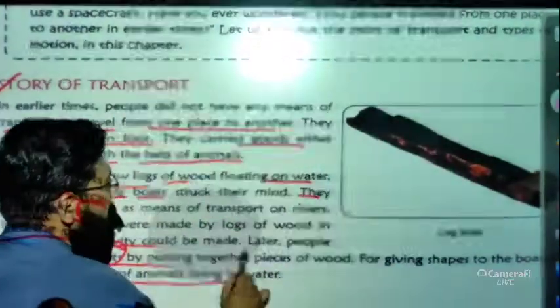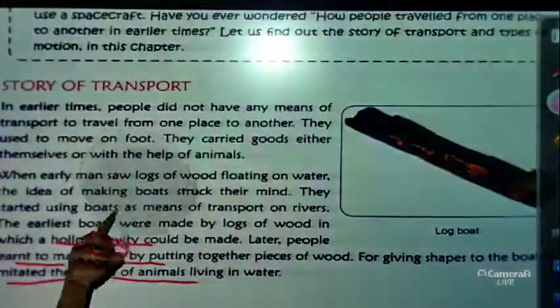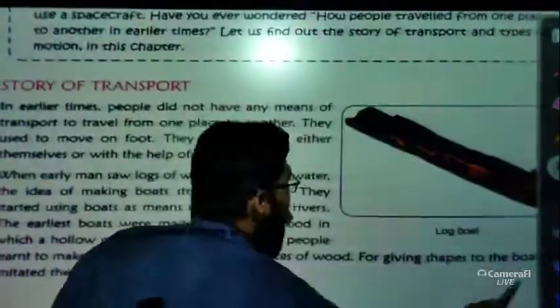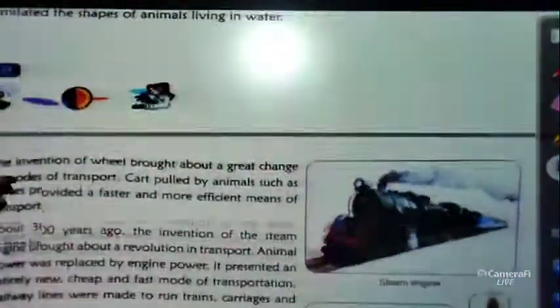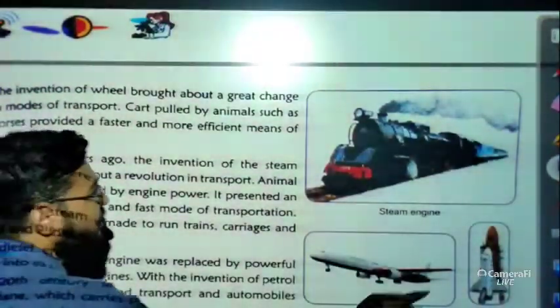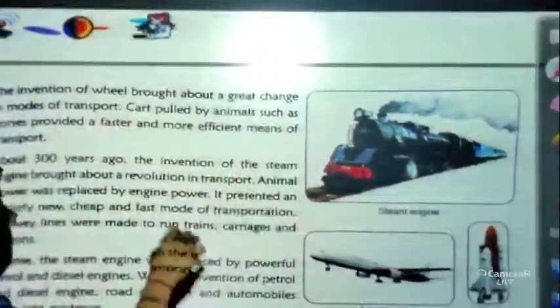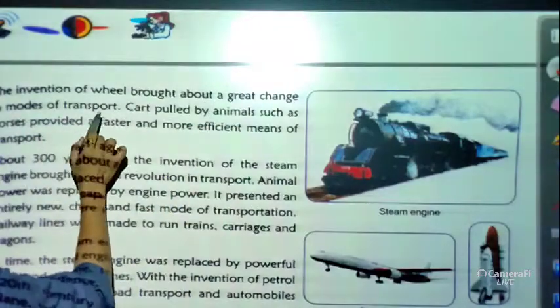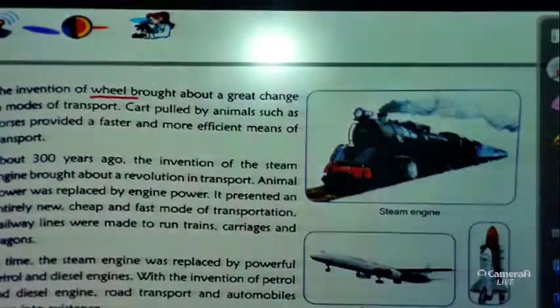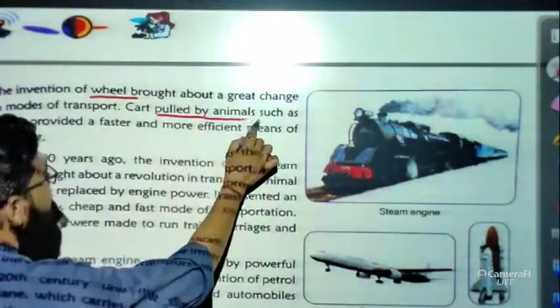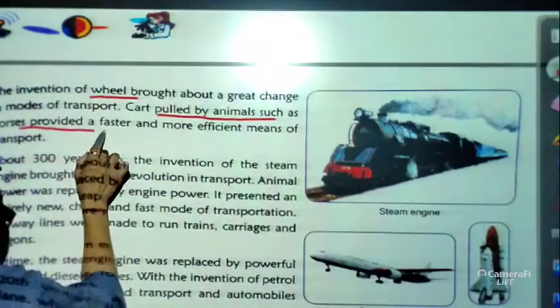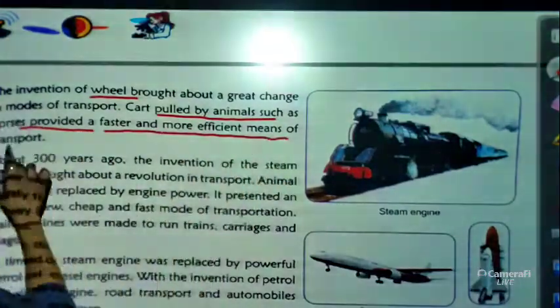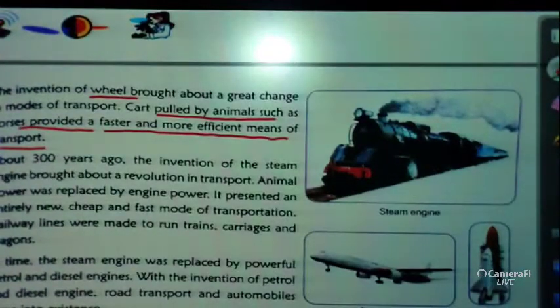So let me rub all these things. Now let us move to the next part. Which is the next part? Just have a look here. The invention of the wheel brought about a great change in modes of transport. Carts pulled by animals such as horses provided a faster and more efficient means of transport. So basically we used horses to pull our cart.